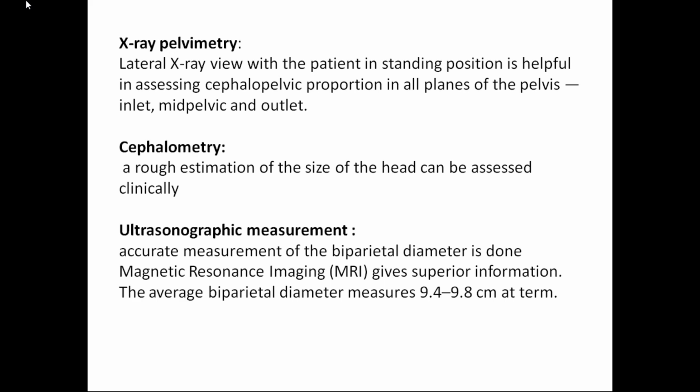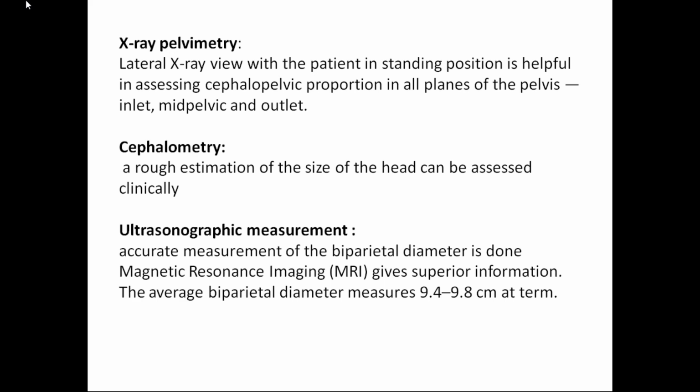And ultrasound, I told you, is a measurement of the fetal diameter, that is usually the biparietal diameter. Usually normal is 9.5 centimeters. Why is this biparietal diameter important? Because engagement is nothing but the maximum diameter of the fetal head being pushed into the pelvis up to the level of the ischial spines. So the maximum diameter of the fetal skull is the biparietal diameter that you can assess by ultrasound. Then the MRI